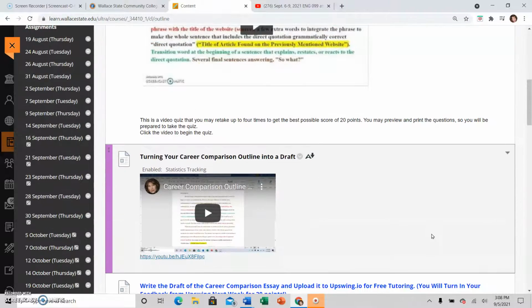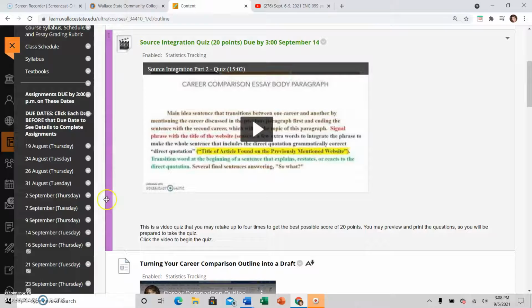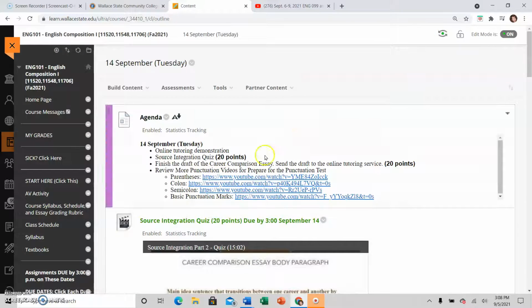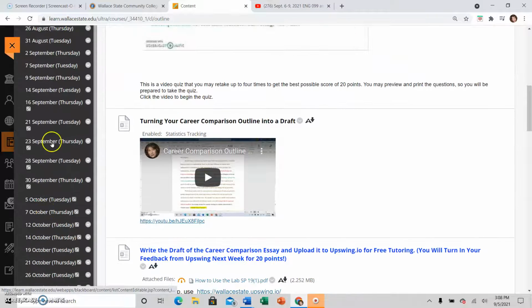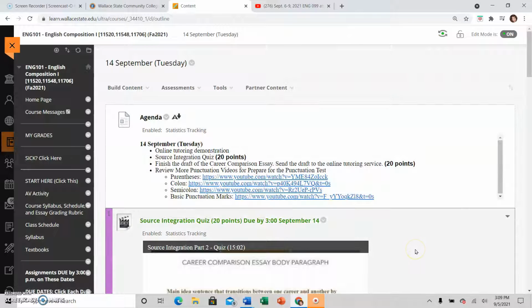So you can continue to look ahead and see what is due as you look at the dates here. I am no longer in student mode, so I see a lot more than you see. I see the whole semester. So I'll continue to open those. I try to stay about a week ahead of you so that if you need to work ahead, you may. I just don't want you to get so far ahead that you're missing important answers to questions that I may post in announcements as students are working on assignments and need some more detail or some clarification on things.